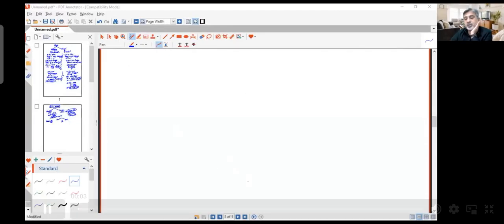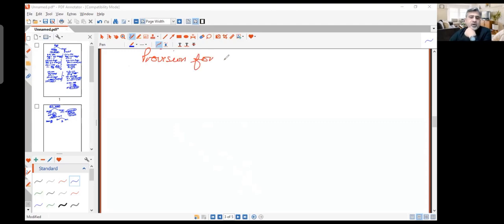Another very quick concept we want to discuss is called provision for unrealized profit, which is very commonly called PUP. We will be calling it PUP throughout. Now, what happens during the consolidation process is that you have this entity, which is entity A, and there is an entity